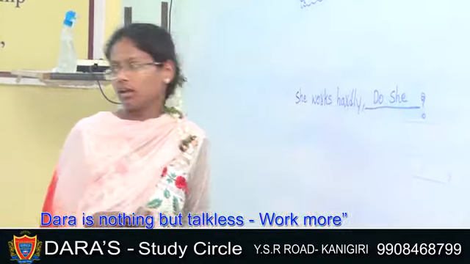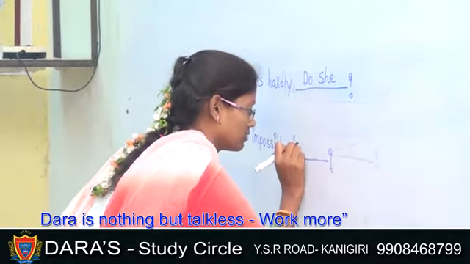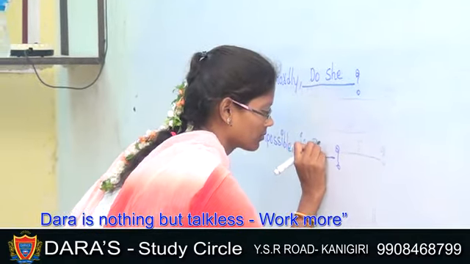And the next sentence: it is impossible. And the tag for this statement is: is it? Here also there is no negative form because impossible is a word which expresses negative sense.